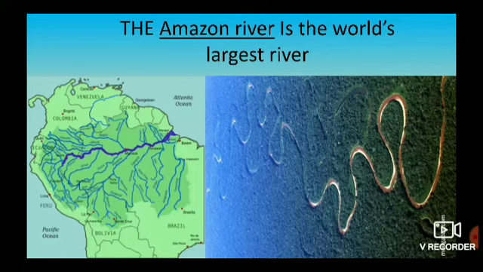Look at the picture, children. In the first image I have shown you the map of the Amazon River, from where it starts and through where it flows. And in the second picture I have shown you an image of how the Amazon River looks. Okay.